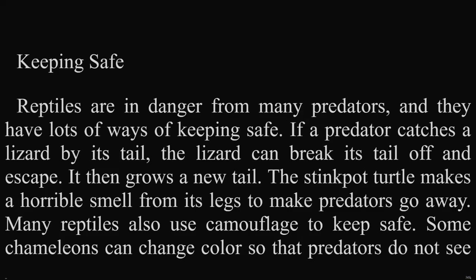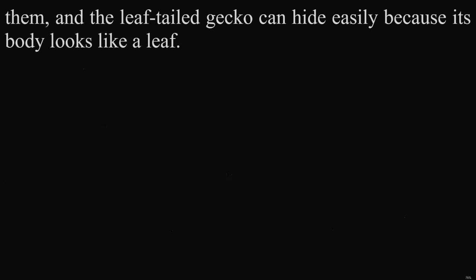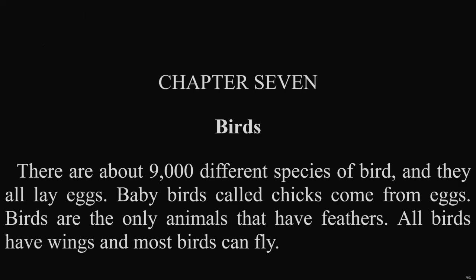The stinkpot turtle makes a horrible smell from its legs to make predators go away. Many reptiles also use camouflage to keep safe. Some chameleons can change color so that predators do not see them, and the leaf-tailed gecko can hide easily because its body looks like a leaf.